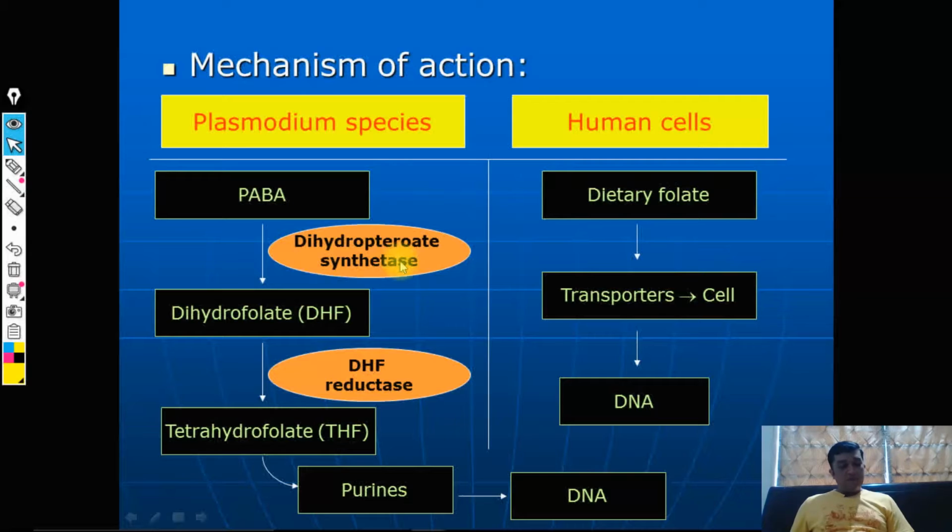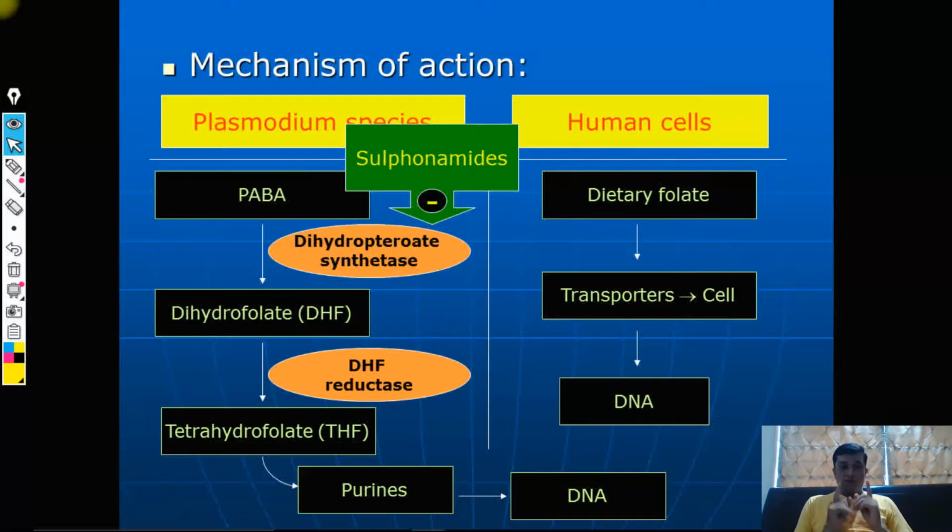Now, the names of these enzymes are important, and the drugs which inhibit them, that also we have learned, but we will mention here sulfonamides and sulfones, both you need to remember, and these are competitive, reversible type of inhibitors.